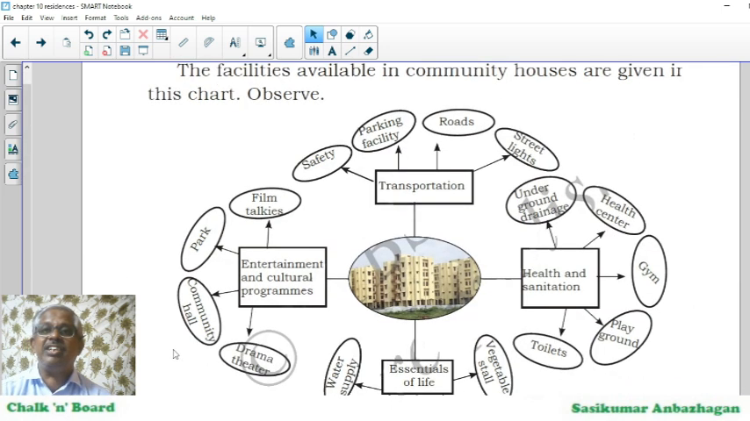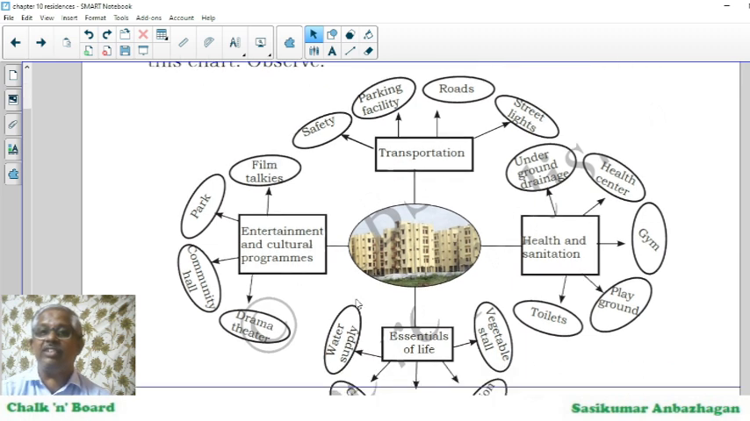Next, the facilities available in community houses are given in this chart. Okay, let us look at them. From this figure, I go to the top first. It has transportation. Yes, it has safety, parking facility, roads, street lights. Similarly, from transportation, I go to my right, which is health and sanitation. We can see underground drainage, health center, gym, playground and toilets.